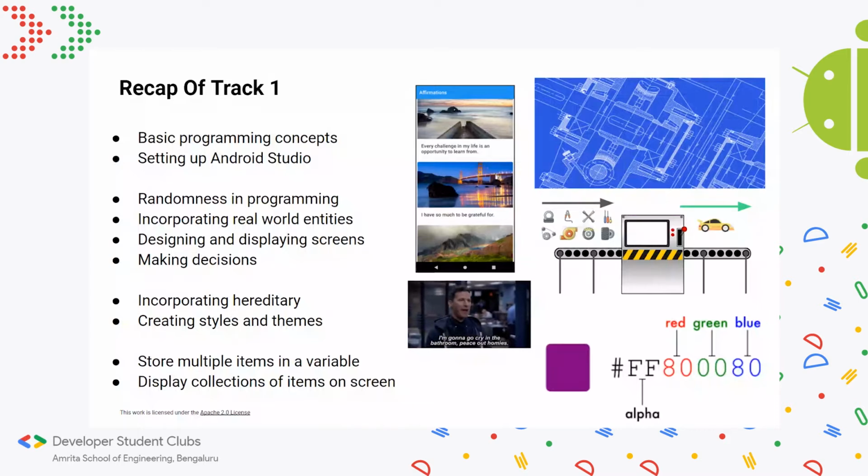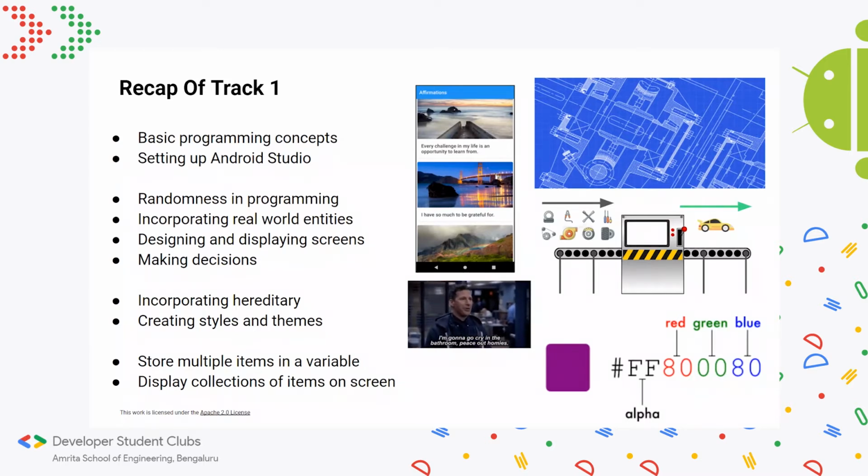We installed it. In the second session, we looked at randomness in programming, how you can generate random numbers or random values, which might be very useful in certain cases. We took a look at one of the most fundamental and important concepts in programming, classes and objects, which help you incorporate real-world entities into your programs.